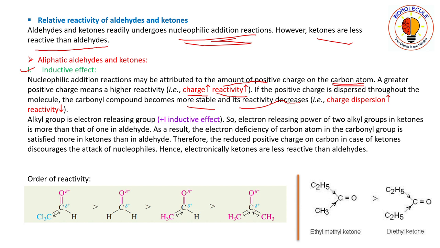As you have learned in the stability of carbocation, if alkyl groups are more, the positive charge is dispersed within the molecule and the carbocation becomes more stable. But if a carbocation becomes more stable, its reactivity decreases. That is, as charge dispersion increases, reactivity decreases.